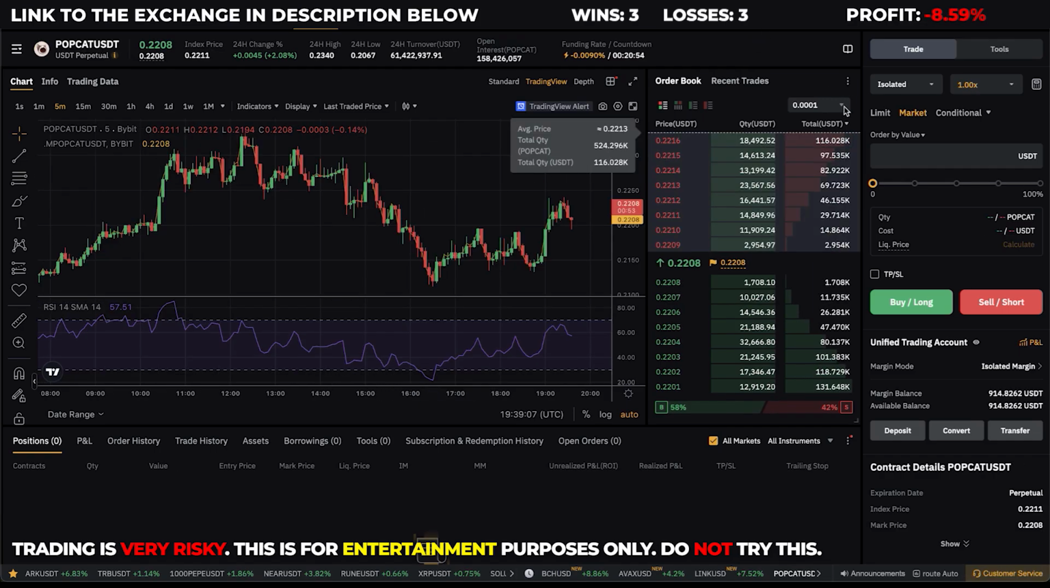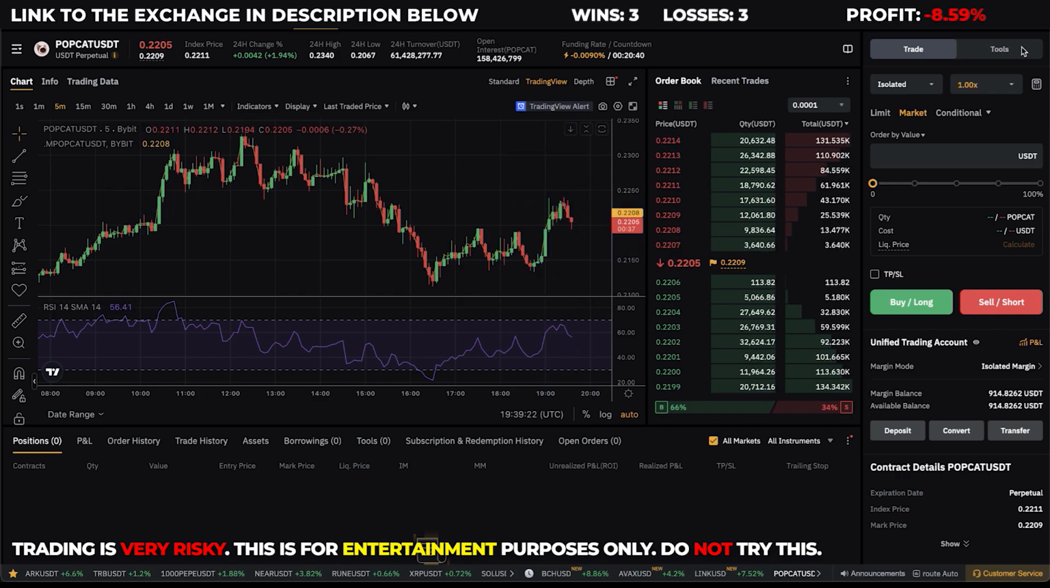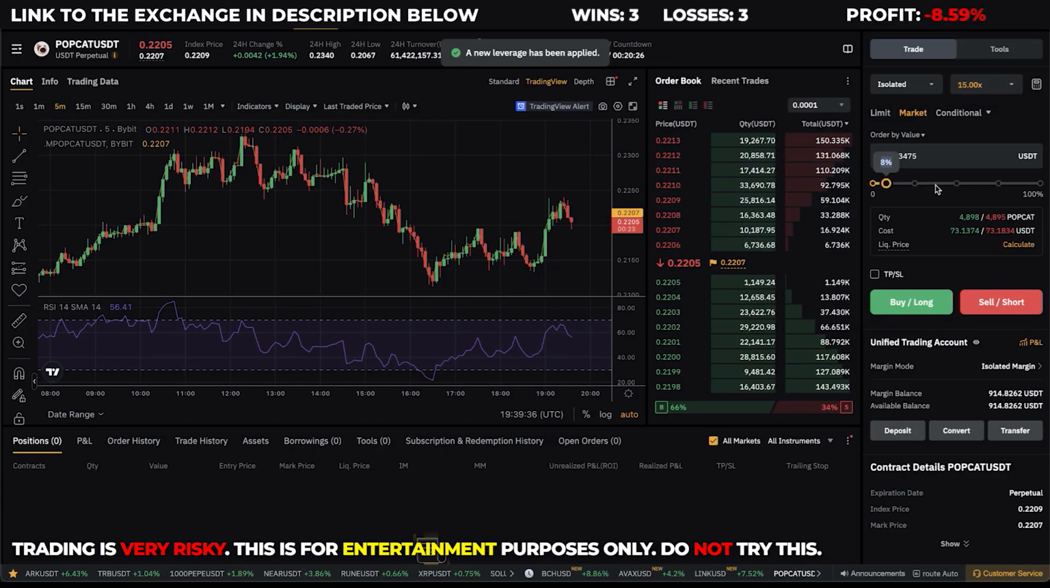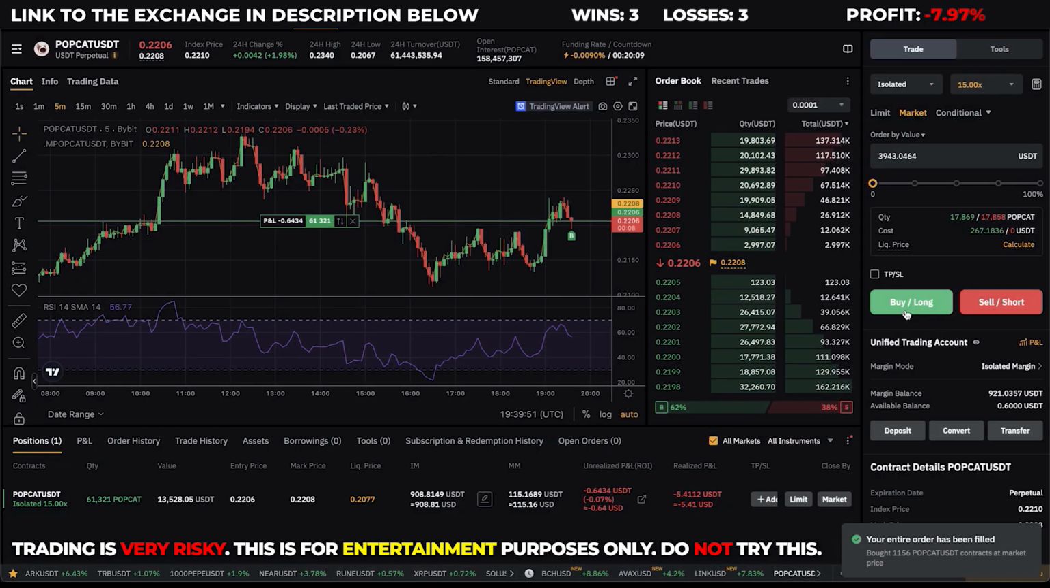All right, and it's now time to go long on Popcat. It had a move here of 4.5% in 40 minutes, so the volatility is pretty low on this coin. So I will use 10x leverage on this coin. I might even use 15x leverage because the volatility is that low right now. But I'm going to go long on this coin, and I'm now fully positioned into this trade.